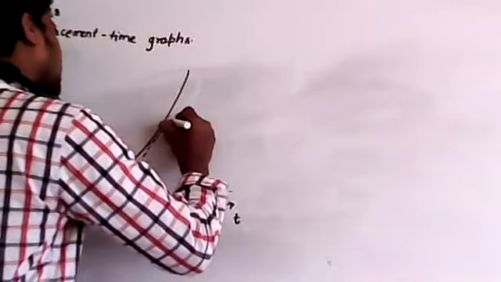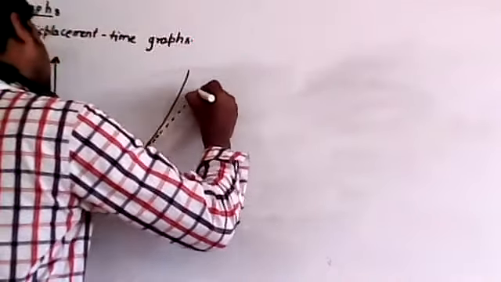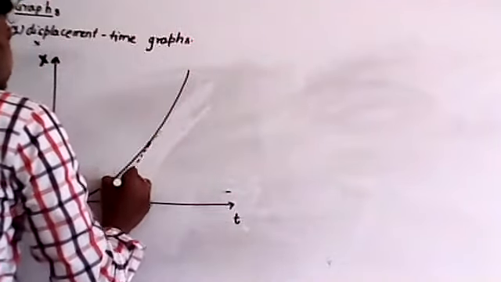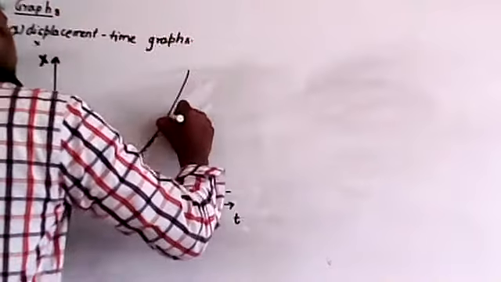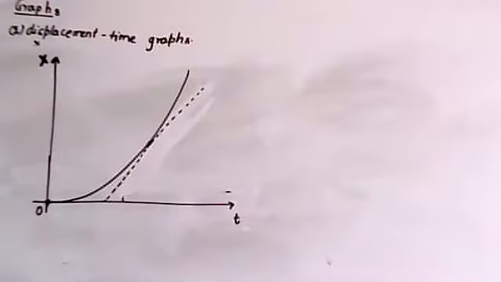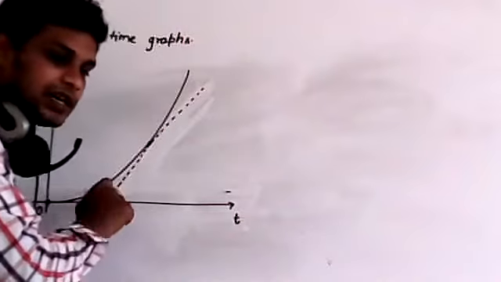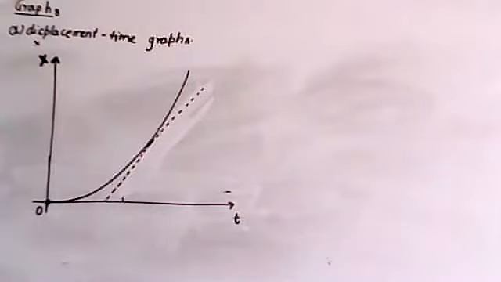So this graph touches at any point on the positive x-axis. For example, if you draw the tangent. So what do you mean by tangent? Tangent is nothing but a straight line which is passing through only one point. So this is a tangent. Now remember, the tangent to the graph cuts the positive x-axis.